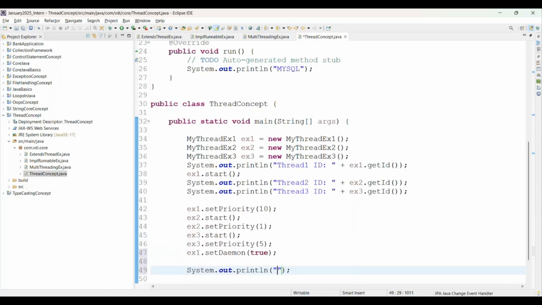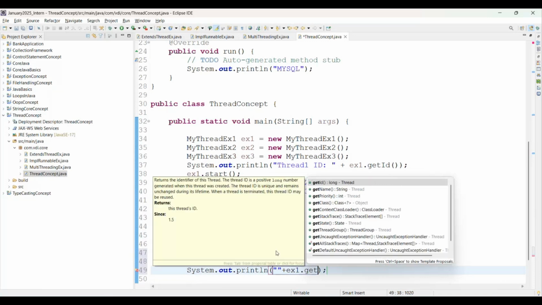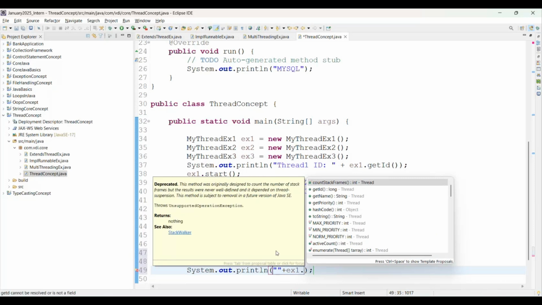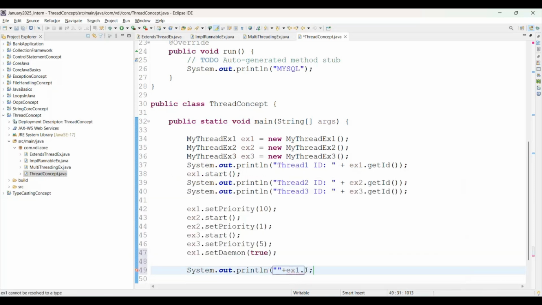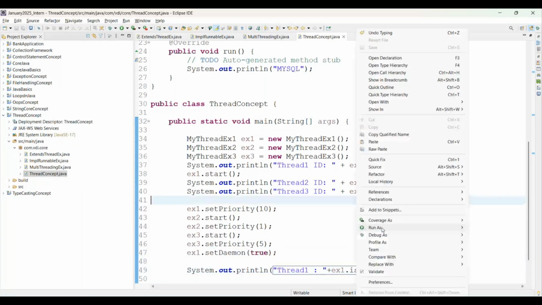Now I'm just trying to check, is it daemon, ex1.get... otherwise you can simply just check, right, we are just checking is it daemon or not. Then there is the isDaemon method available there. Then I'm giving thread 1, is it really daemon? Because we have set true here, then definitely it will print yes, this is daemon thread as true.